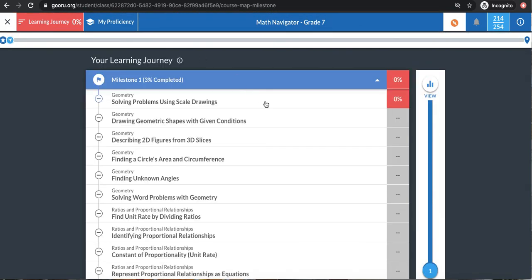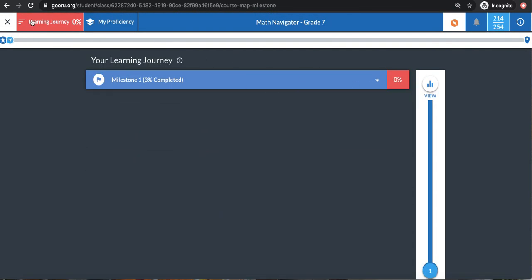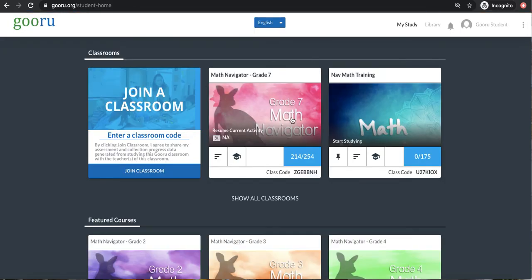So you're probably going to spend most of your time on this Learning Journey tab, and you get there either by clicking on the picture, which takes you right to where you left off, or if you want to look at everything and select from a list, you can just click on this Learning Journey icon.